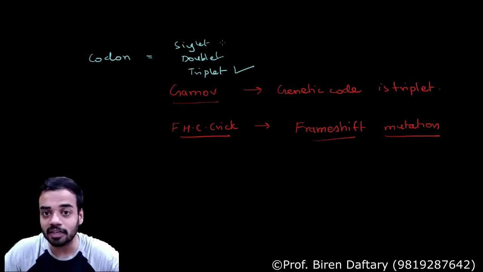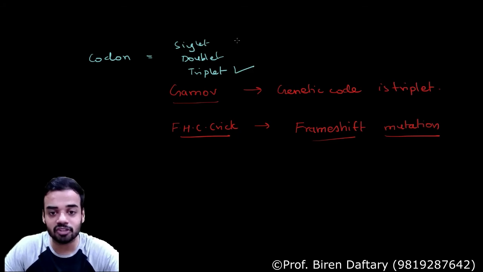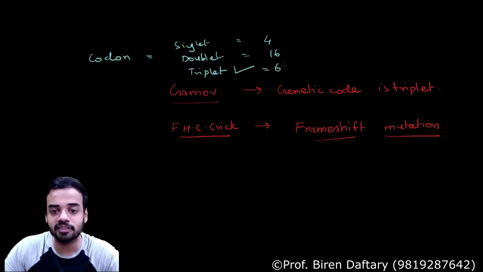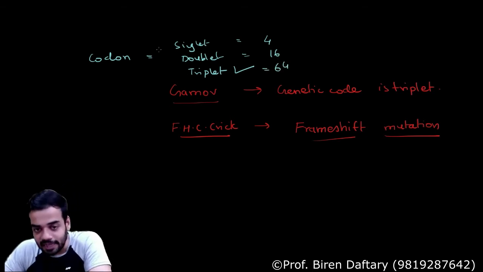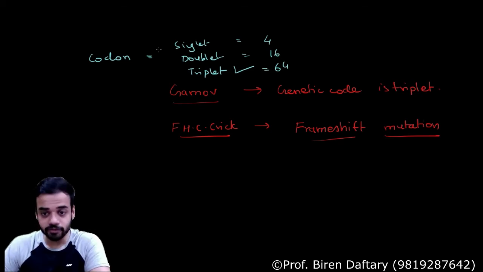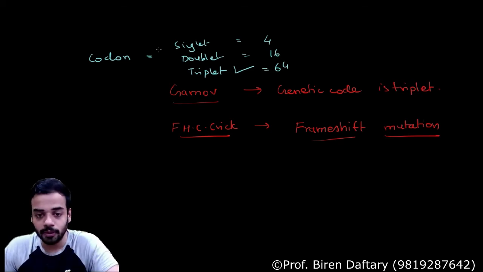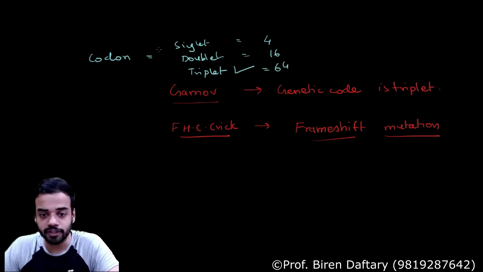But if in exam the question is asked, what if a codon was a singlet, how many codons will be formed? 4. If it was a doublet, how many will be formed? 16. And since it is a triplet, how many will be formed? 64. I hope this is clear. That is the part which is given in your genetic code. Crick was the first to prove it.